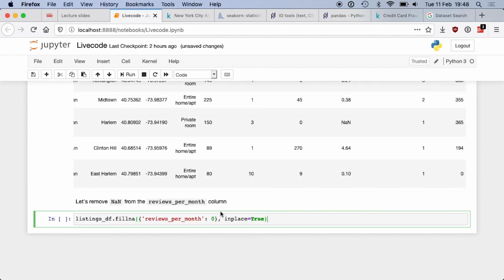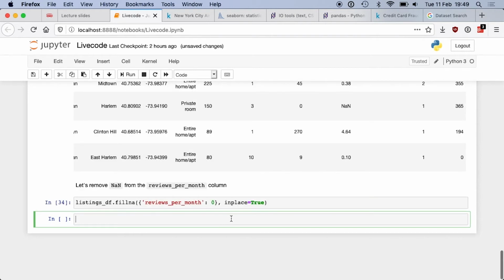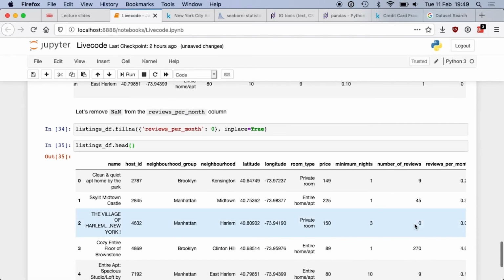And if you run the code, so listings_df.fillna, then passing something which looks fancy but not that much. So this is a dictionary, the stuff with the curly braces, which says that for the column reviews per month, the default value will be 0. That's just a way of writing that, okay? And then we do inplace=True. And having done that, if we look at the head again, then the third row at the number of reviews is no longer not a number, it's now 0. So we successfully managed to replace the missing data with sane default values for our column.